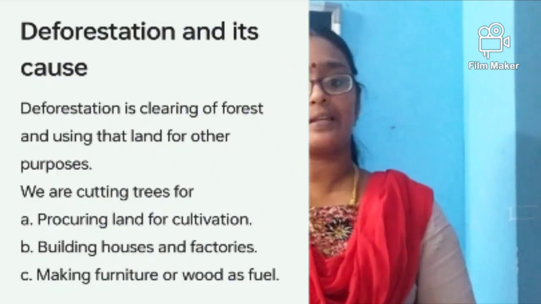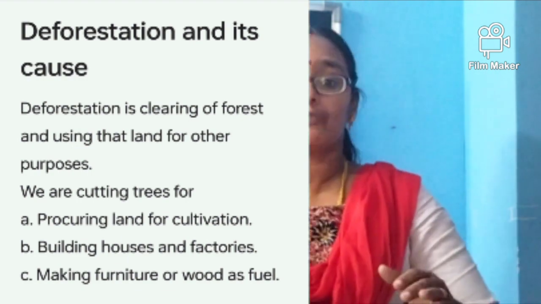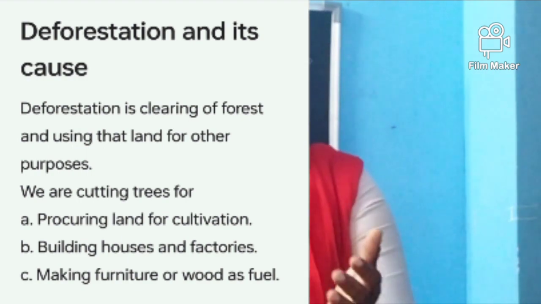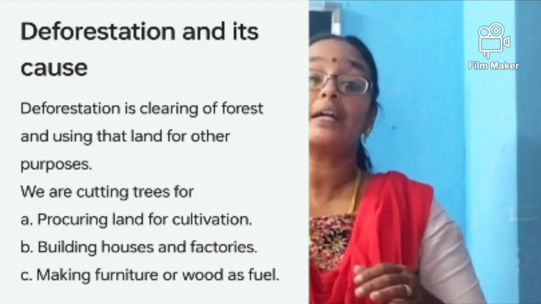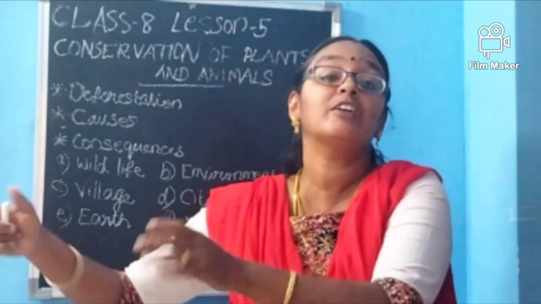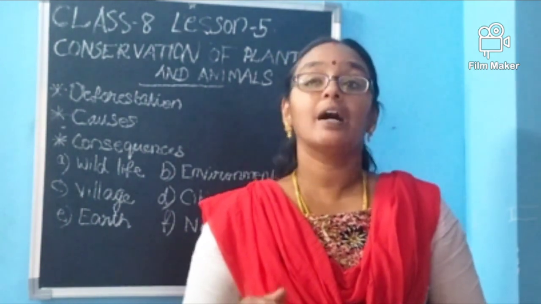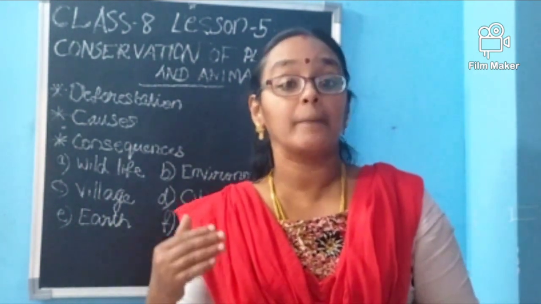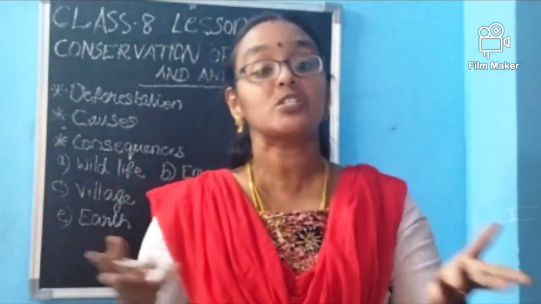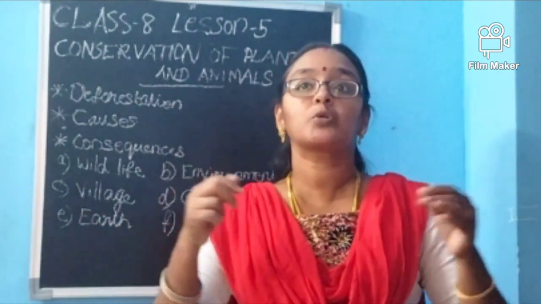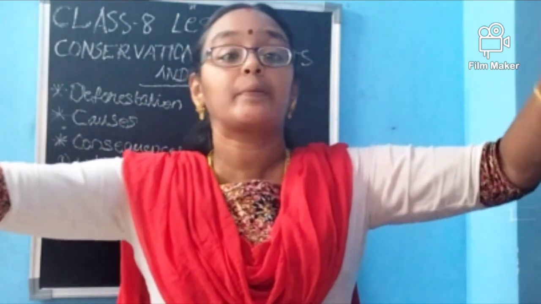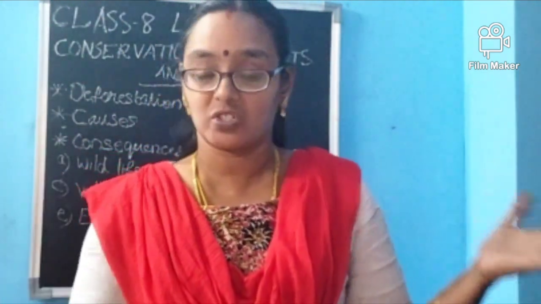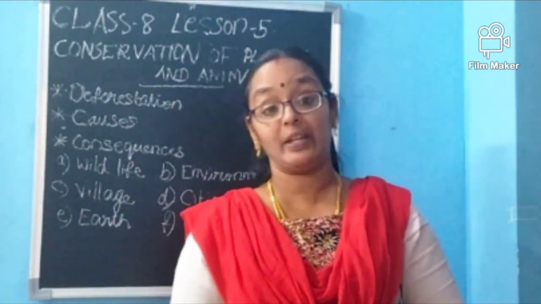Deforestation can be for many reasons. As I told you, it can be for building houses and factories or some other things. And second, for cutting the trees and using them for making furniture and all. It can also be caused by natural calamities, like forest fire, by which the forest may be lost. So deforestation can happen in many ways.